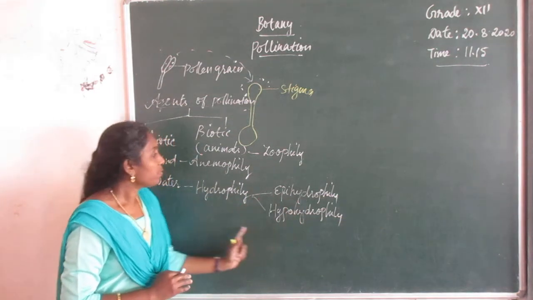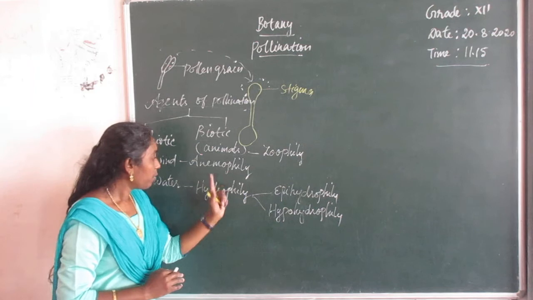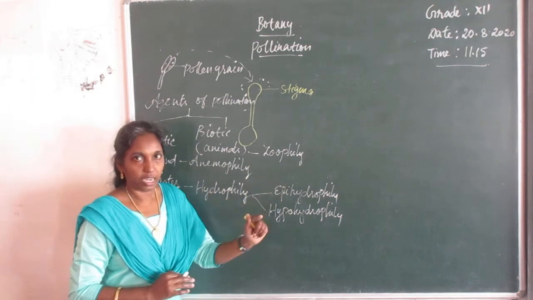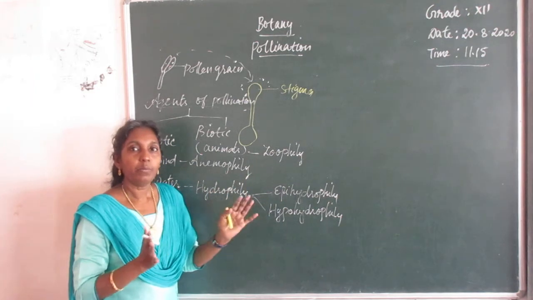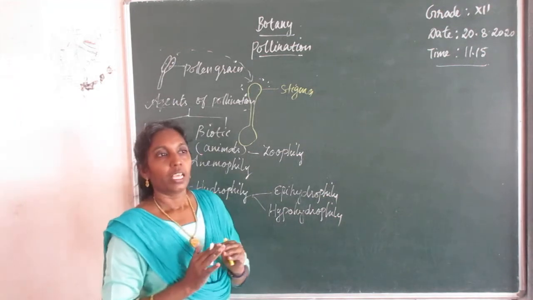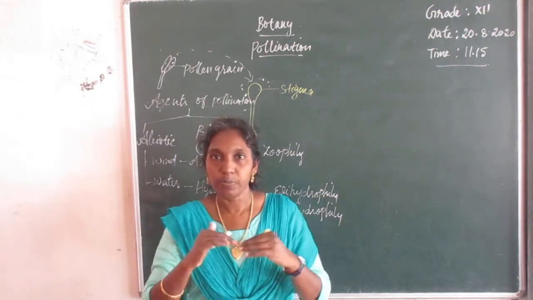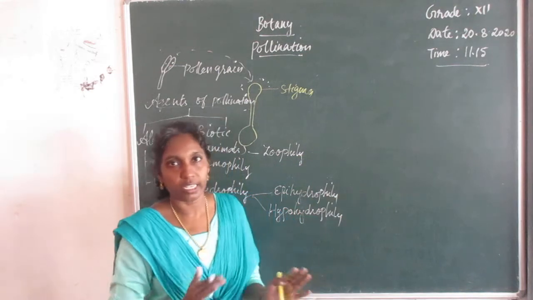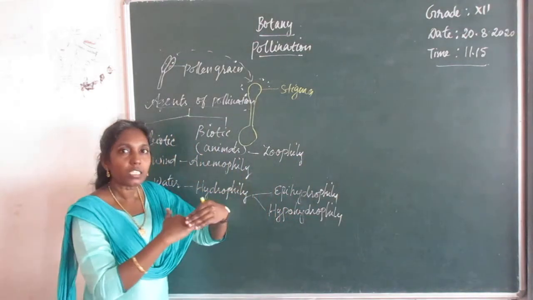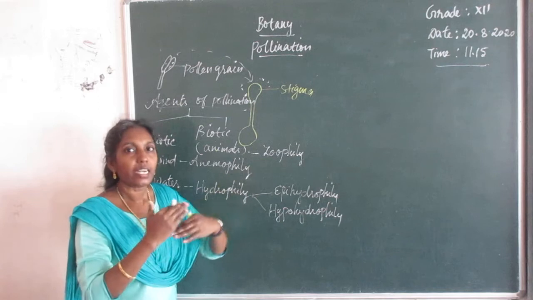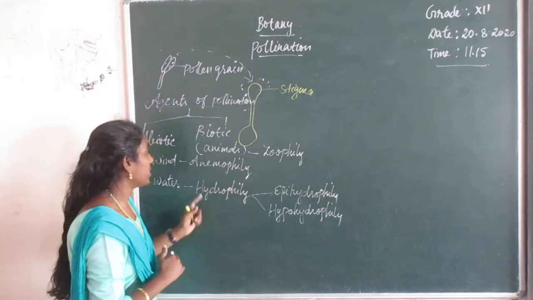All these types of flowers, either anemophily or hydrophily or zoophily flowers, show number of adaptations. There are number of mechanisms observed by means of this pollination. So depending upon this, the flowers may be adapted to carry out the particular mechanism.